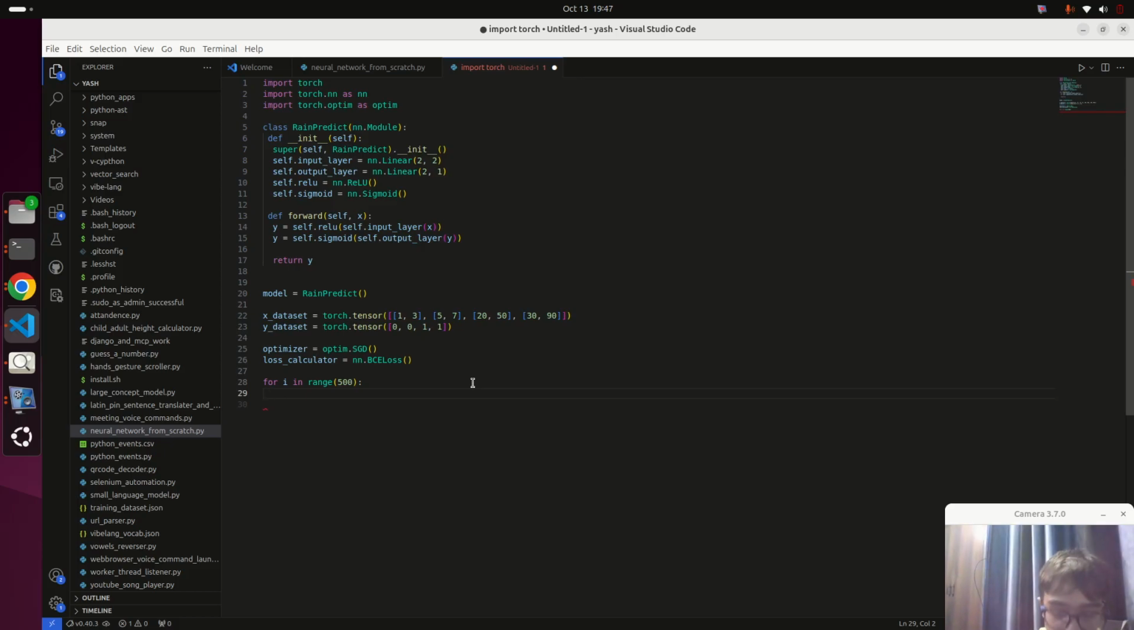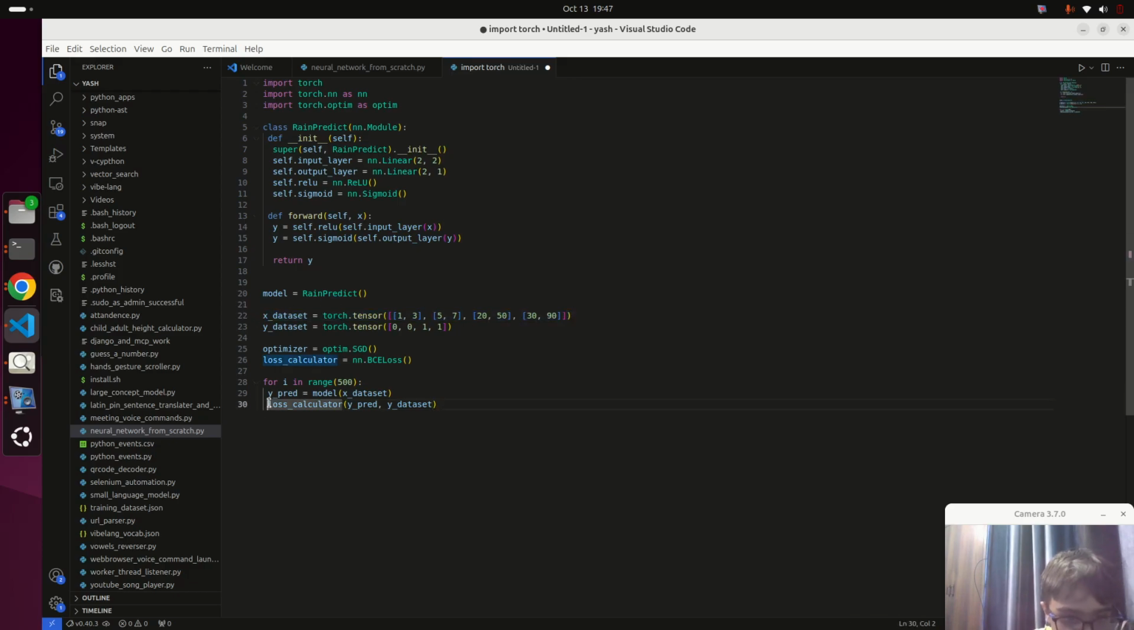So here we are calculating our loss. First we are going to get the y prediction from the model on the X data set. This is going to calculate the loss, that is, how much the model differed from the actual data set versus the prediction on the X data set which is inputted.